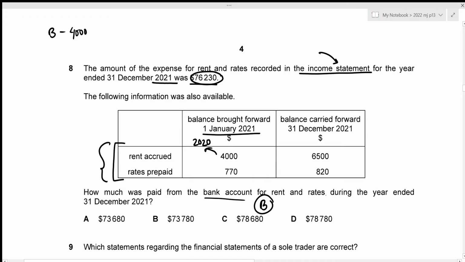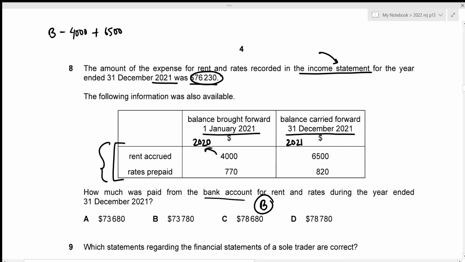Then we have rent accrued for 31st December 2021, which is the year 2021. So this amount of 6,500 means that this is the rent for the year 2021, which has not yet been paid for. But this should obviously be recorded in the income statement, right? So I'm just going to add the amount of 6,500.